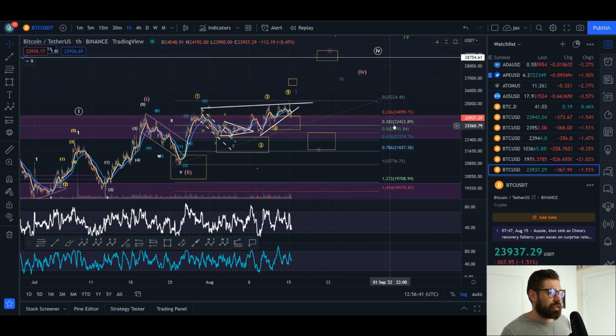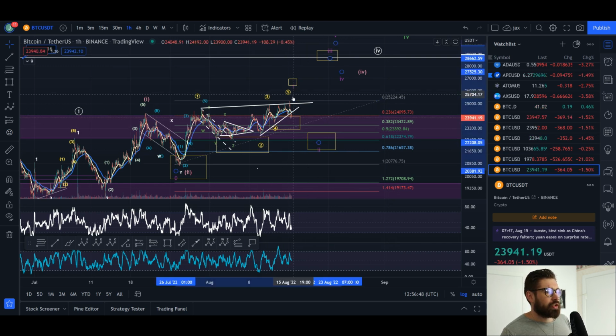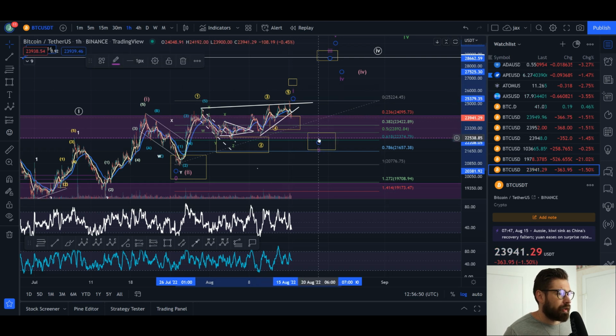But if we come down to at least the 0.382, then potentially what we're looking at is that we completed a 5-wave move, a leading diagonal, completing a larger wave 1, and we're looking for a wave 2 pullback that could take you down here to 22.8 or 21.6k for BTC.